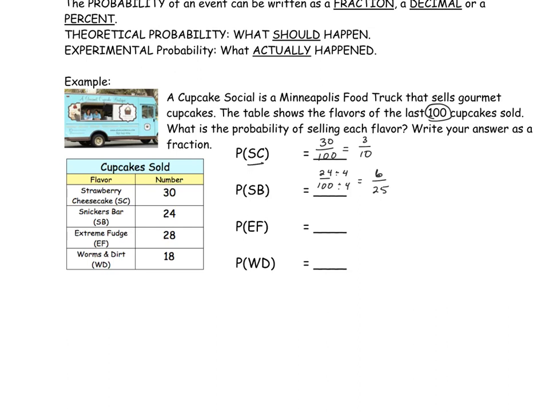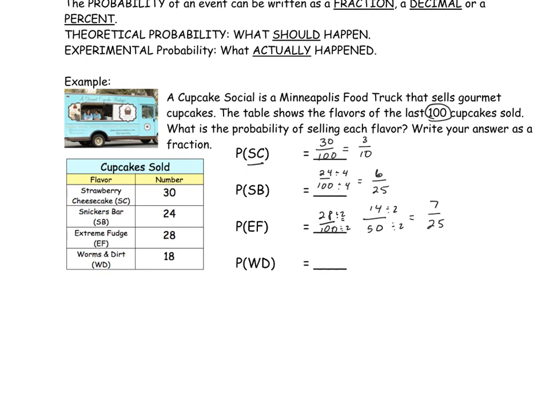Then extreme fudge is 28 out of 100 that were sold. We can divide 28 by 2 and 100 by 2, and we get 14/50. I believe that we can divide those by 2 one more time, and we get 7/25.